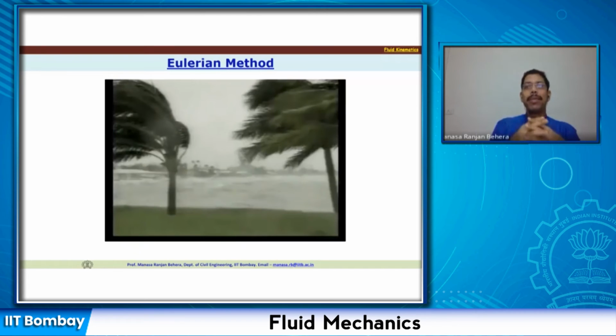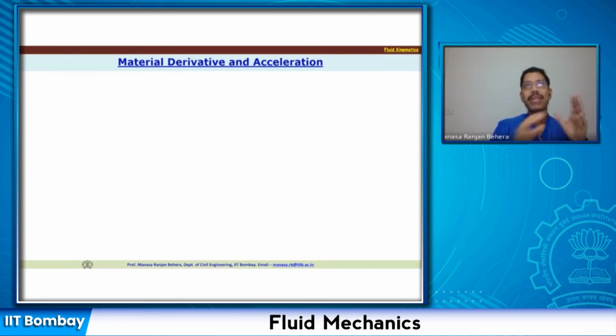So now, having understood this, let us try to understand how we can write down the accelerations and material derivative. So we know the properties. Let us say we know the velocities in the domain. Once we know the velocities in the domain, we should be able to write down the accelerations. So let us see what they depend on. And the velocity is a function of the material derivative and acceleration. The velocity is a function of what?